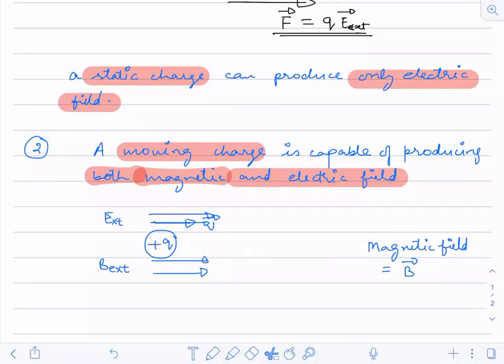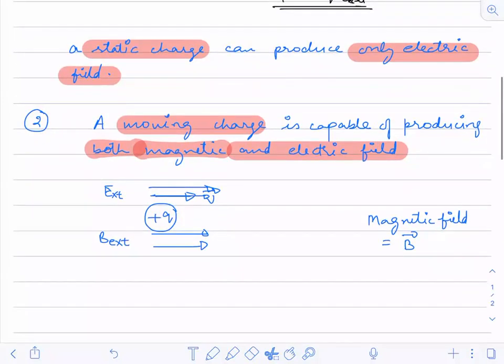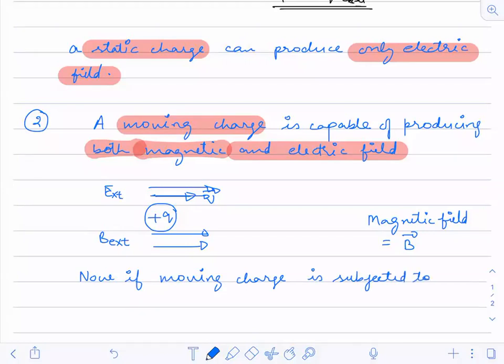So now you have a force due to two fields, one due to the electric field and another due to the external magnetic field. Now if a moving charge is subjected to both fields, what does it mean?